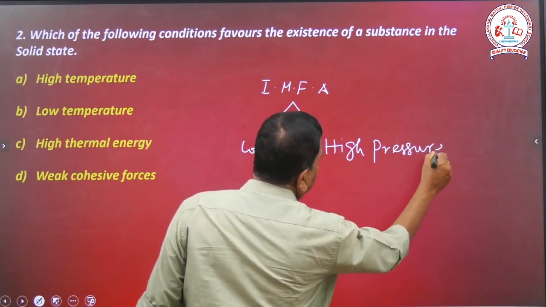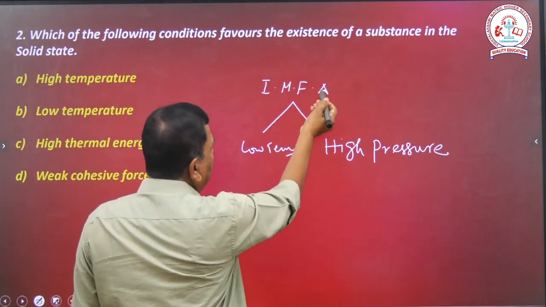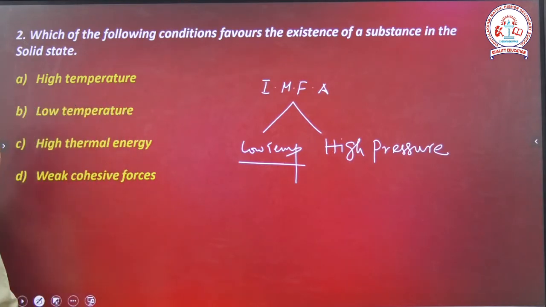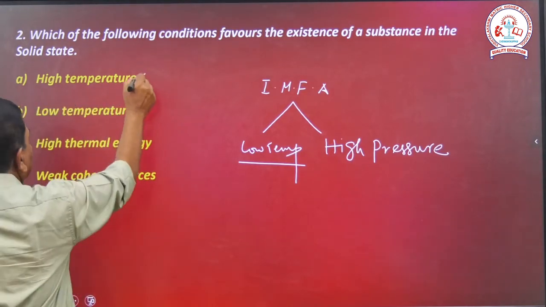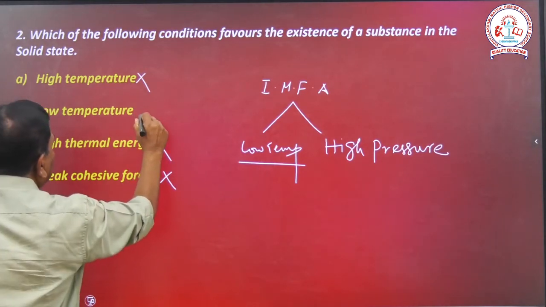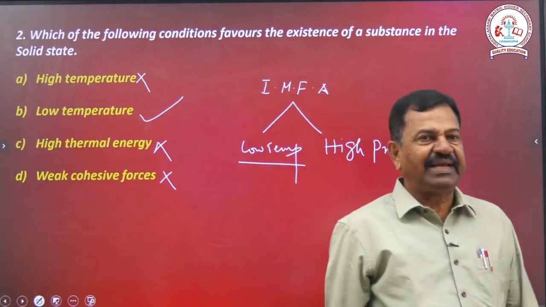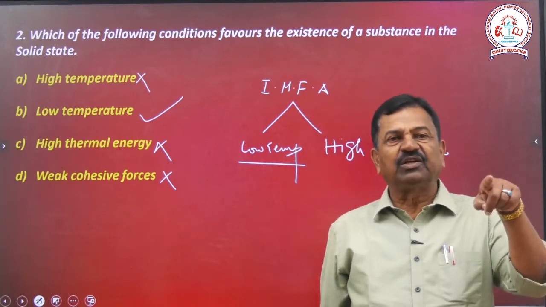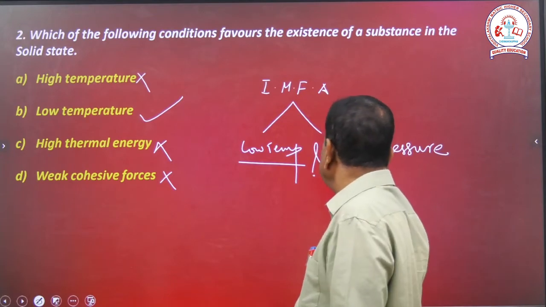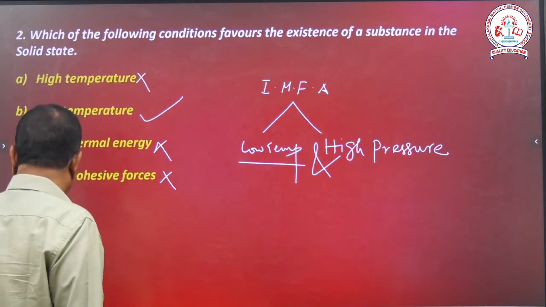Here you see the options: high temperature, high thermal energy, weak cohesive force. Low temperature is the right answer. So intermolecular force of attraction, that is nothing but low temperature and high pressure. Right? Then we are going to talk about the next question.